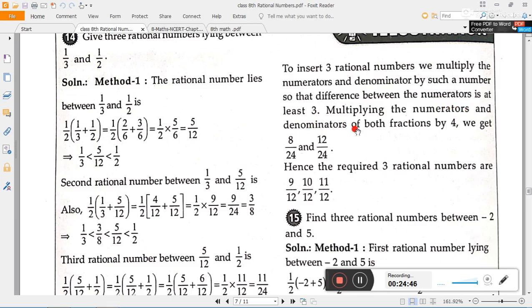Multiply the numerator and denominator of both fractions by 4, we get 8 by 24 and 12 by 24. We multiply in the numerator and also in the denominator, because then their value will not change, it will remain the same. Hence the required three rational numbers are, in between 8 by 24 and 12 by 24, 9 by 24, 10 by 24 and 11 by 24. In the video it is a small print mistake, but this is the correct answer.